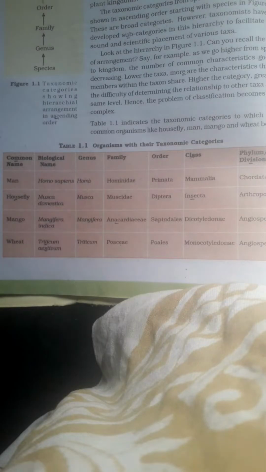From down to top, in ascending order, right? So these taxonomic categories are species, then comes the genus, then comes the family, then comes the order, then comes the class, then phylum, division, and kingdom.